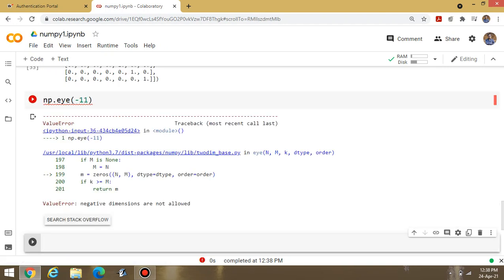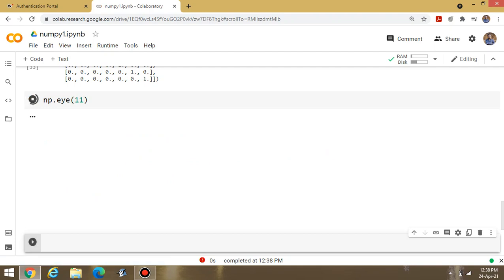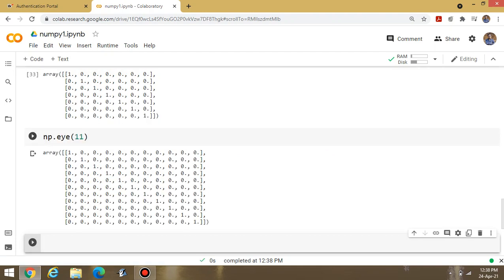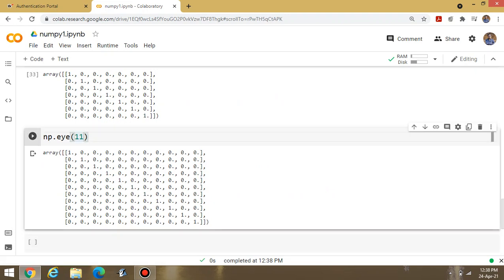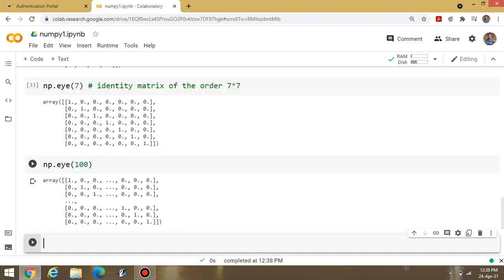You can't display the value. It means above 0 is allowed inside I. If you are writing 11, you can display the values. Whatever data you would like to display, if I am writing 100, I can display 100 also, no issues, it will display all the contents. But what they did, they are writing only in terms of dots.